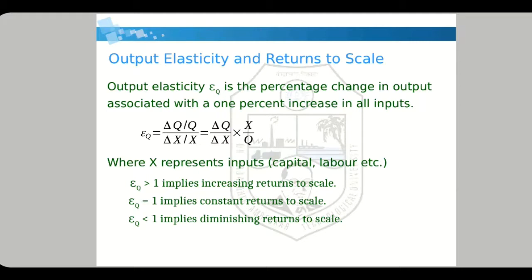So if epsilon q is greater than 1, then it is a case of increasing returns to scale. If epsilon q equals 1, it implies constant returns to scale. And if epsilon q is less than 1, it implies diminishing returns to scale or decreasing returns to scale.